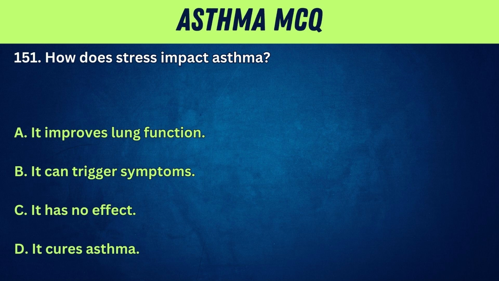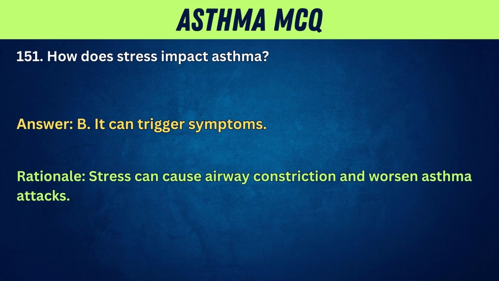151. How does stress impact asthma? A. It improves lung function. B. It can trigger symptoms. C. It has no effect. D. It cures asthma. Answer: B. It can trigger symptoms. Rationale: stress can cause airway constriction and worsen asthma attacks.